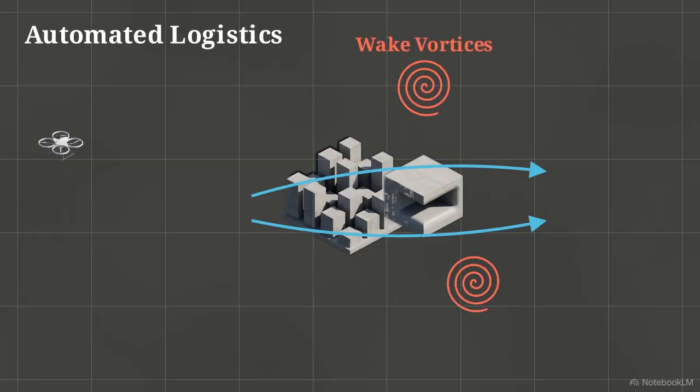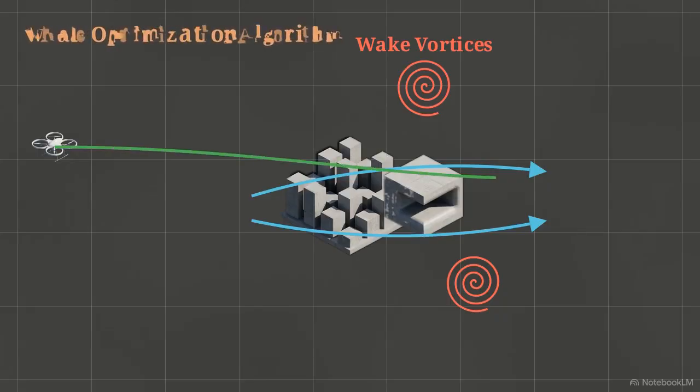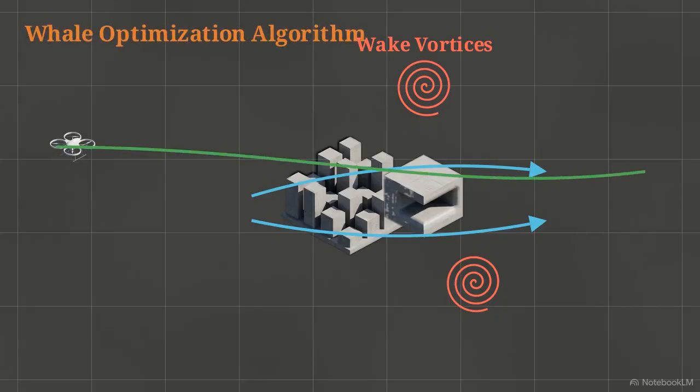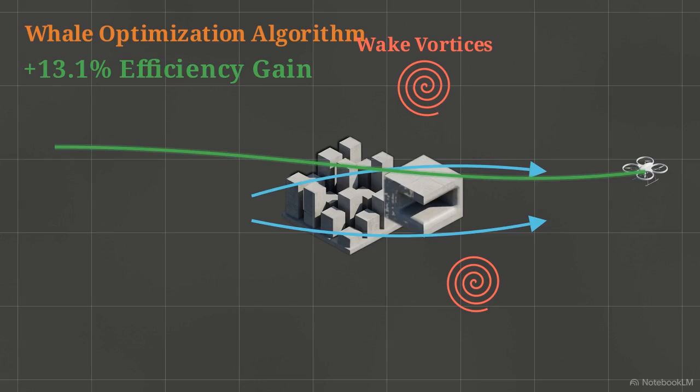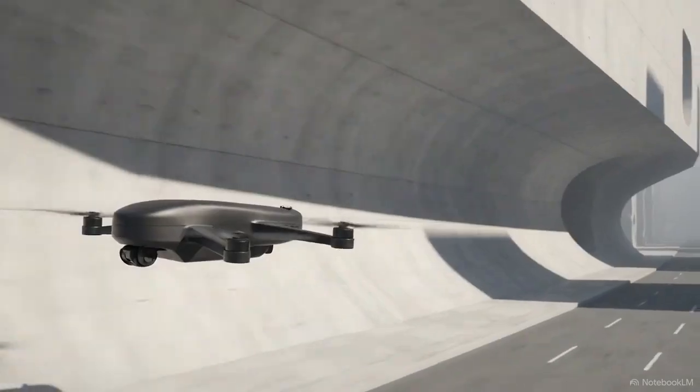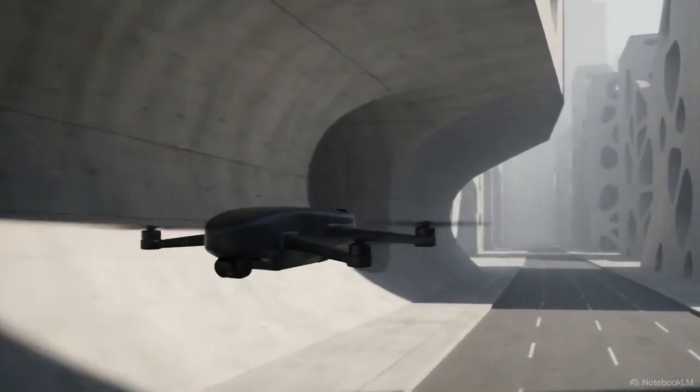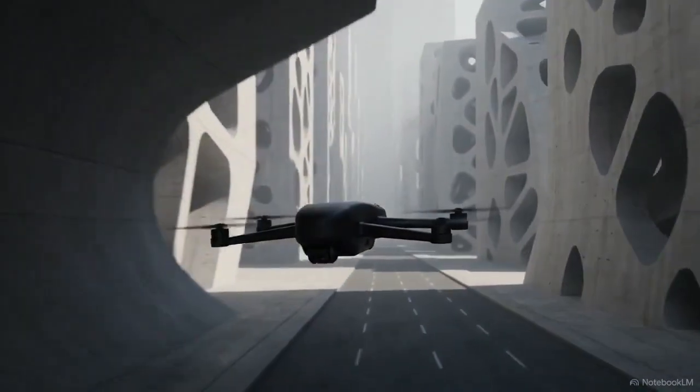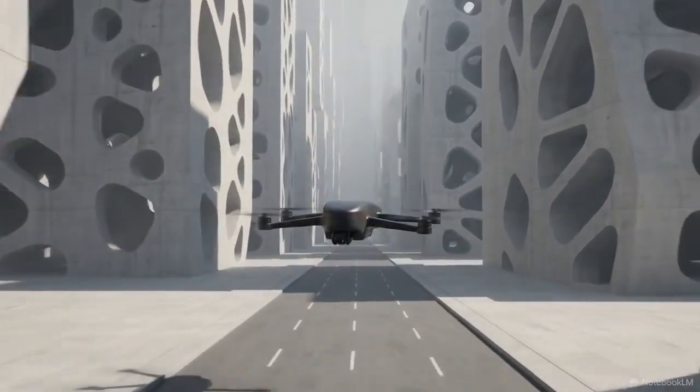In a dense city, unmanned aerial vehicles must navigate obstacle-rich environments and dangerous wind-induced wake vortices. By utilizing specialized algorithms like whale optimization, these drones can be routed through the stable wind corridors the city was designed to produce. These paths are 13% more efficient than standard flight routes. By optimizing building geometry for airflow, the system establishes the physical conditions required for these automated logistics networks to operate safely.